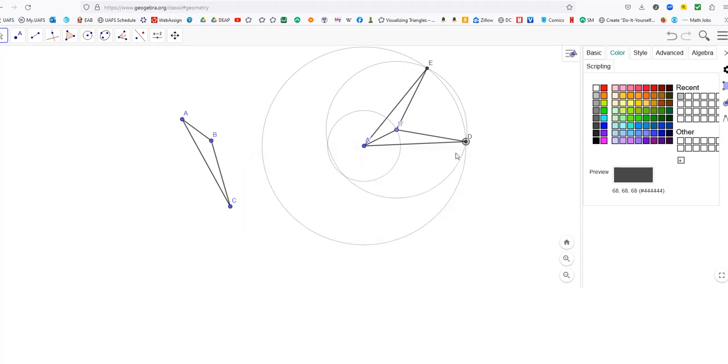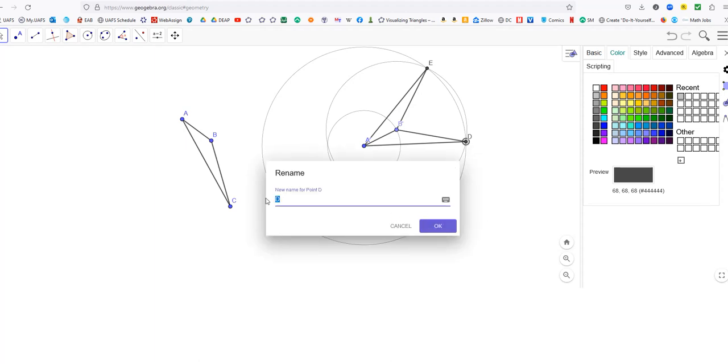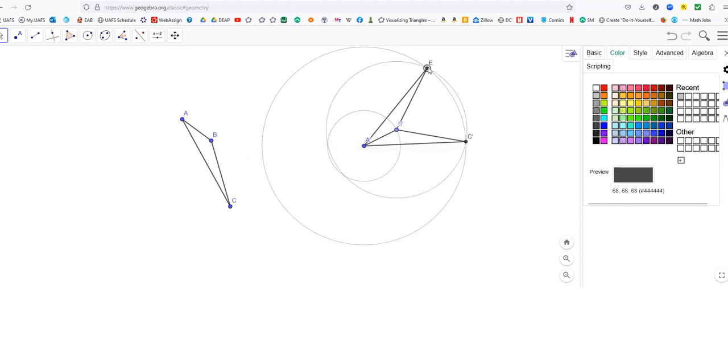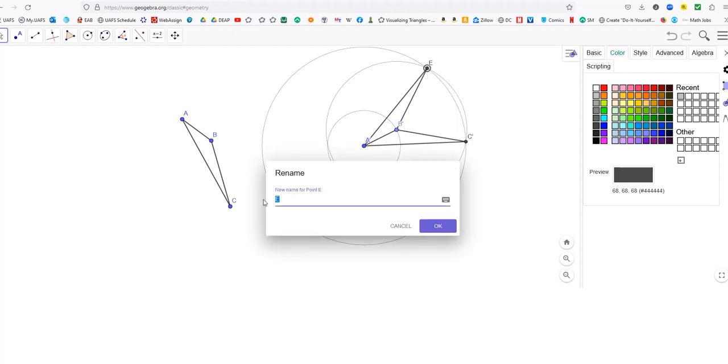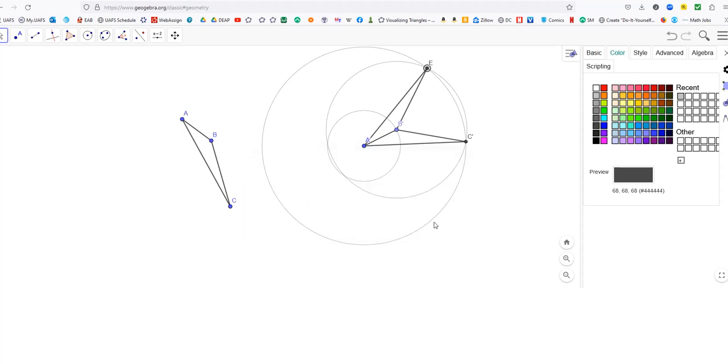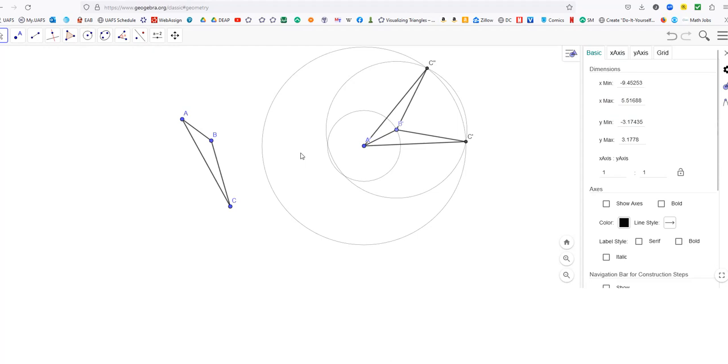Oops, let me cancel. Rename that one C prime, and we'll rename this one C double prime, that will be fine. Okay, all right. So we have that set up, right?